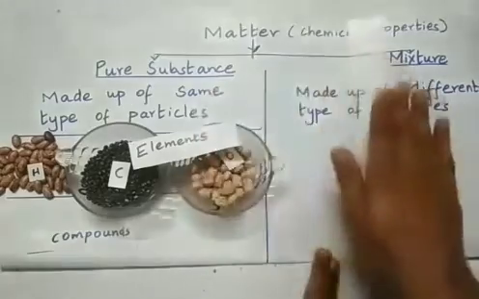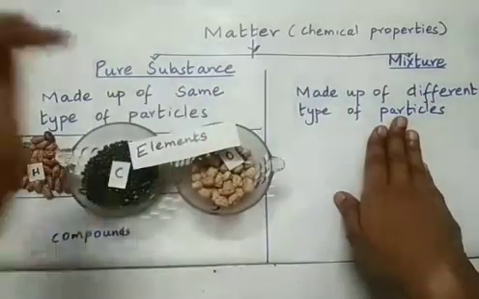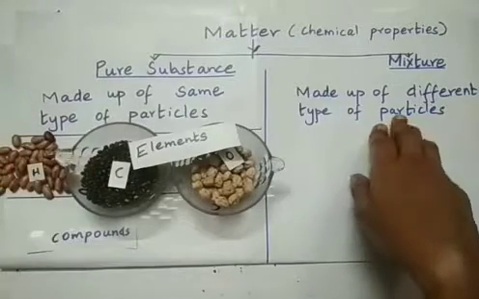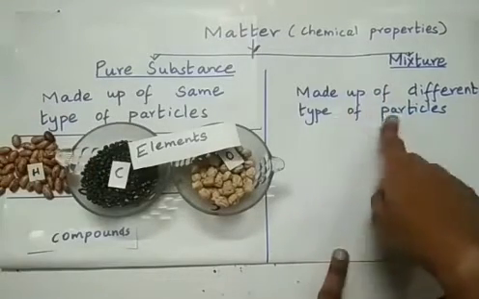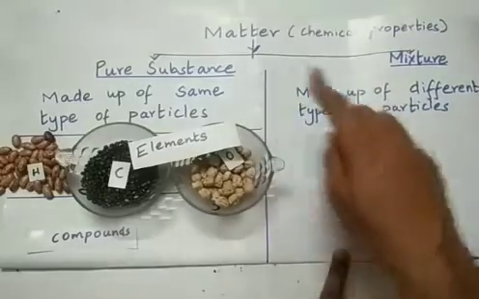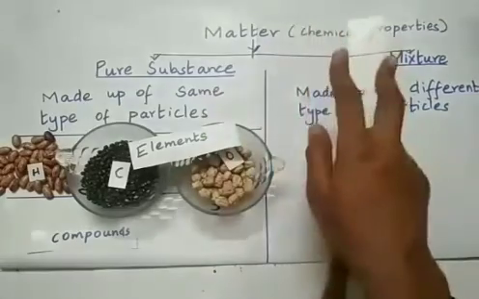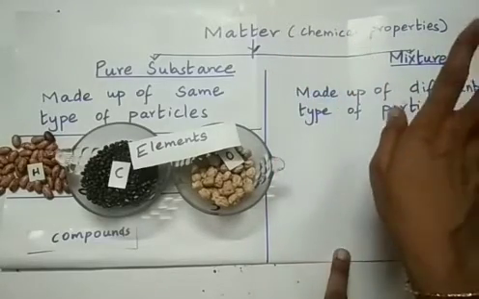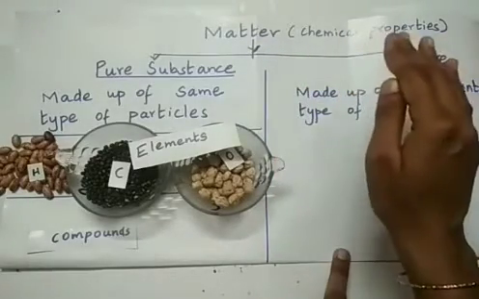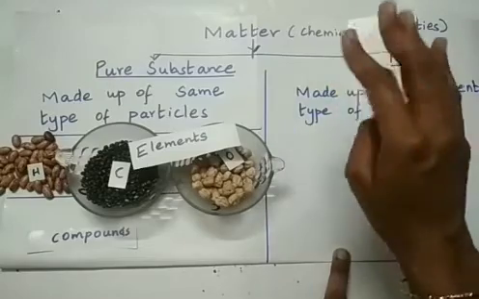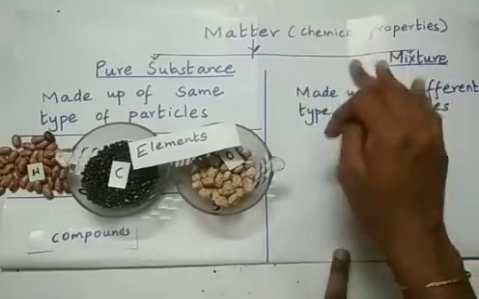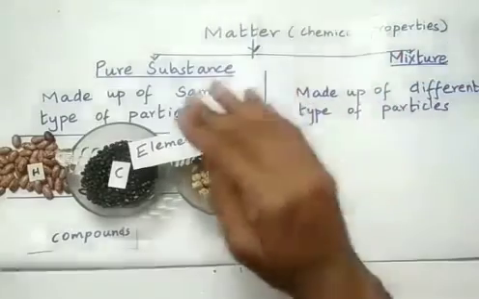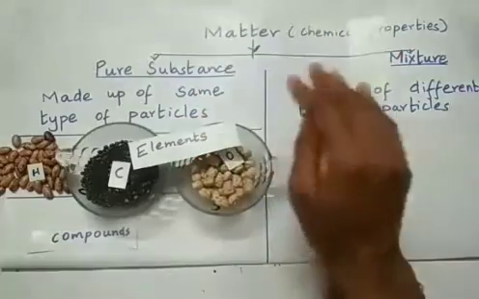First, these are the two definitions that you have to be thorough. Pure substances are made up of same type of particles, whereas mixtures are made up of different type of particles. And pure substance and mixture are the two classifications of materials around us based on their chemical properties. So we have already learned that matter around us is divided into solids, liquids and gases based on the physical properties, right? But according to chemical properties, we classify them as pure substance and mixture.